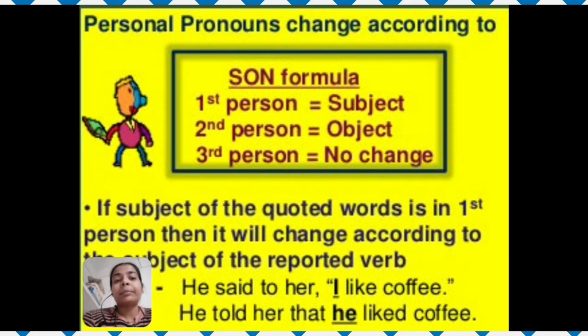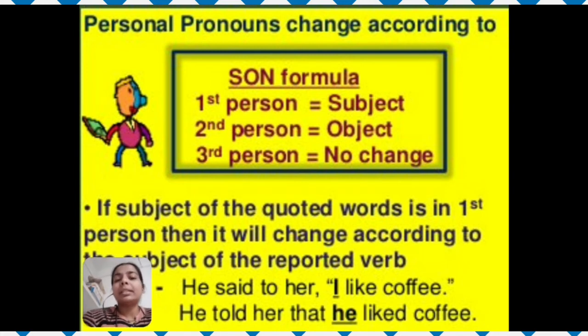The subject is "he," because he is the one who said something. So the first person "I" will change according to the subject. He told her that he liked coffee.